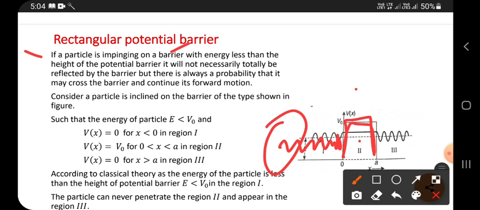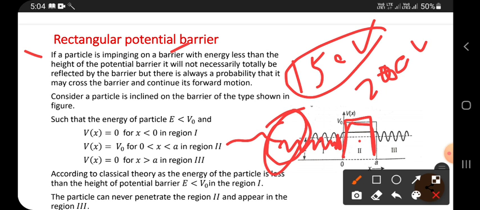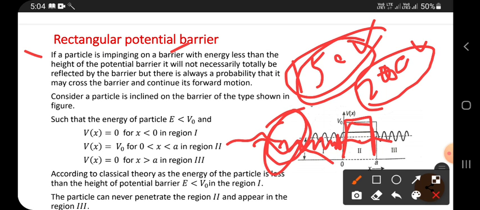For example, its energy is 20 electron volts, and a particle coming from this side may have 15 electron volts. So this much energy, the particle cannot cross this barrier. To cross it, it requires a minimum energy of 20 electron volts. Generally energy is measured in electron volts.